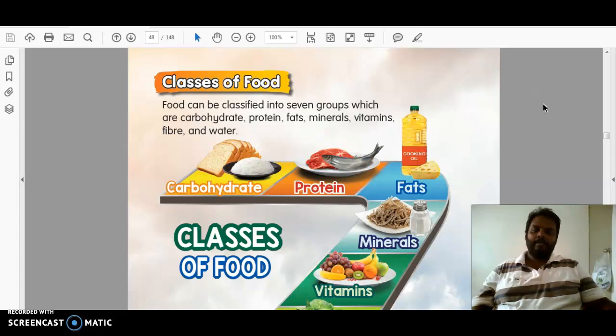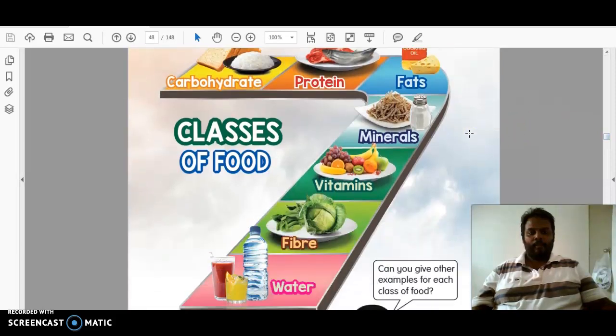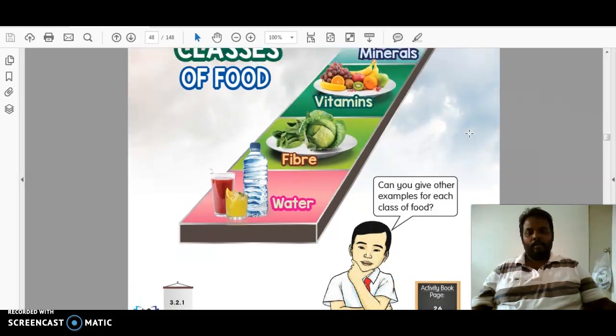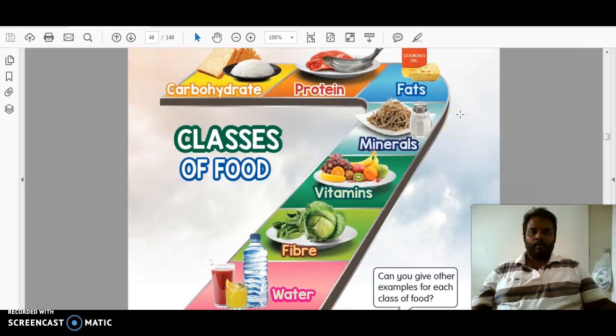Okay, yesterday sir asked you to read page number 40. Did you read, all of you? I believe you already read this page. It's only a very simple page. Okay, now we're going to see what are the things in this page.